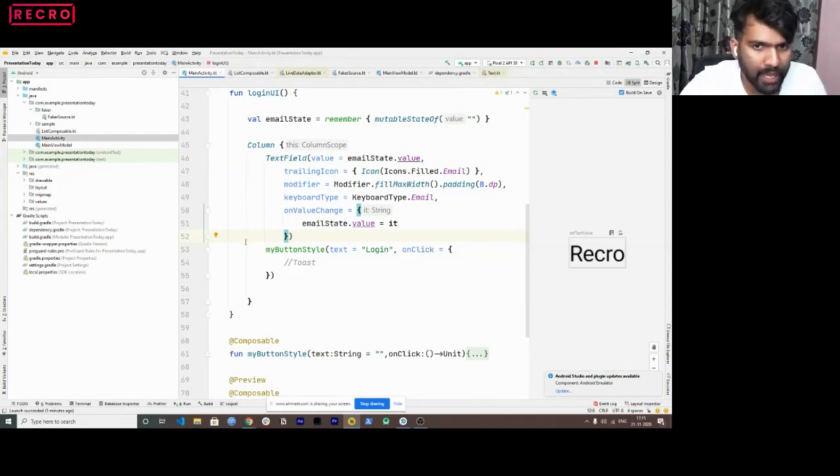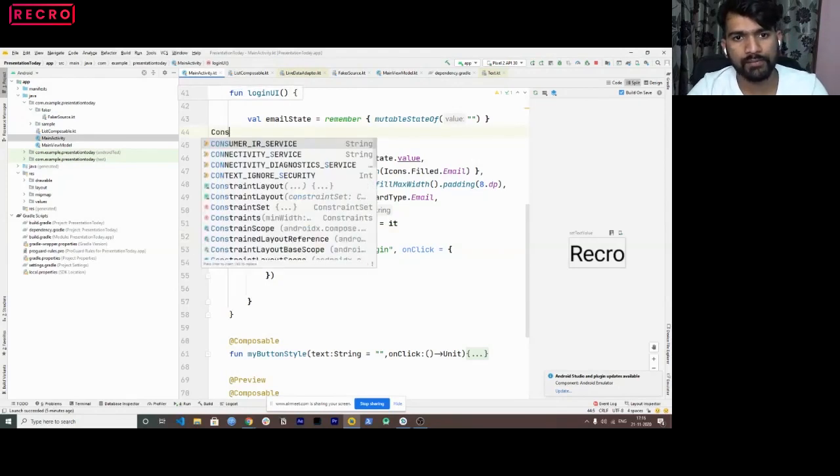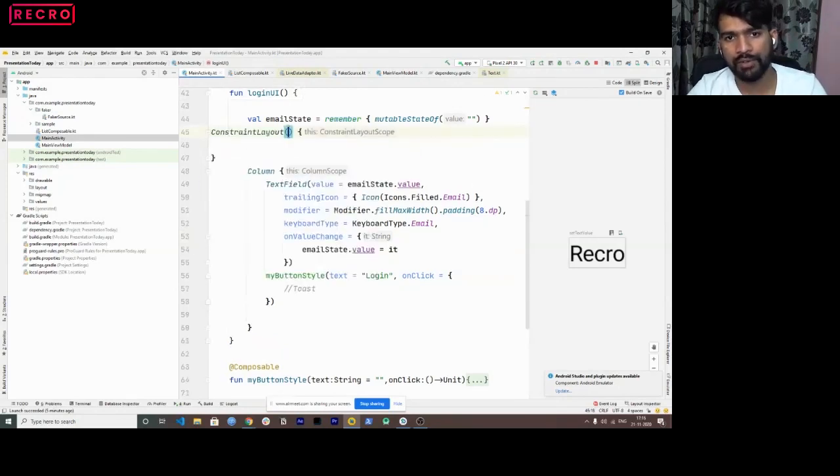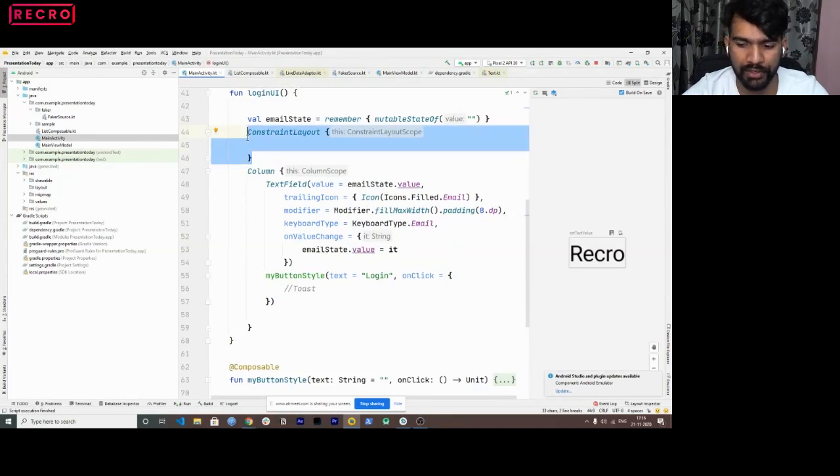Rohan, yes, we can do it. If I'm not wrong, we have something called constraint layout. There you go. I can share that example with you as well. Just ping me on Twitter and I'll share that example. I have that code written somewhere using Jetpack constraint layout and constraining it with different views. So I have that.